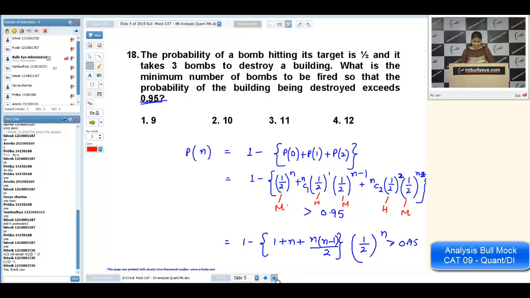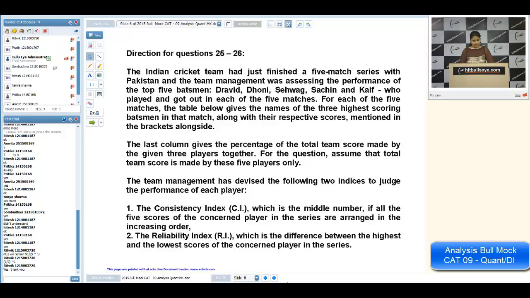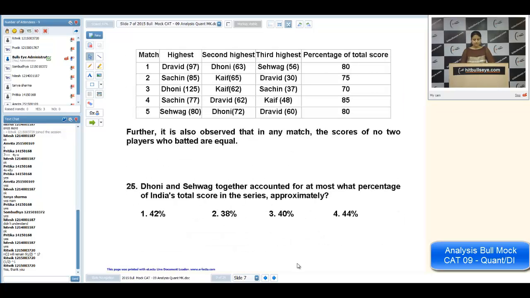Let us move. Okay, it was a medium set. I'll not say that was difficult, but medium. Yeah, any problem in this?